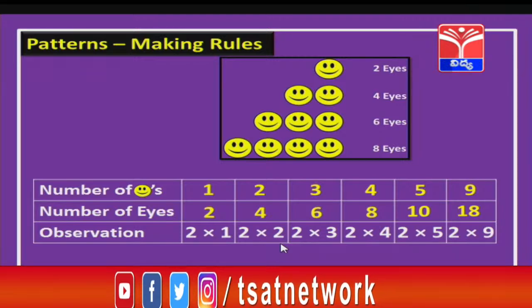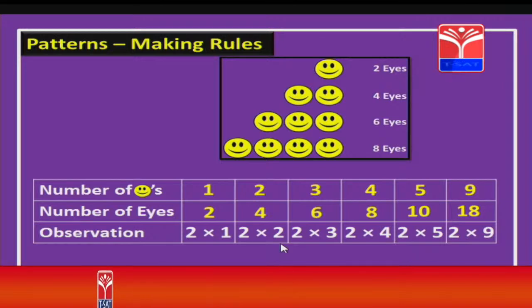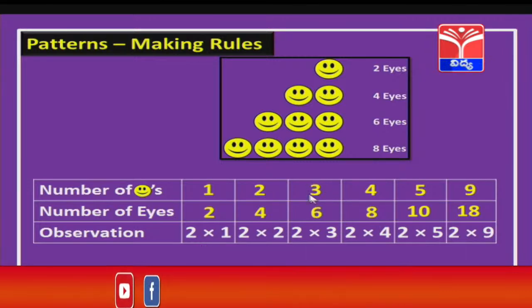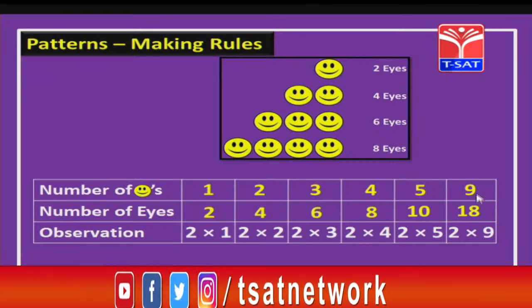But why did we write like this children? Take a close look at this. So 1 is the number of smileys, so here 2 into 1. Here number of smileys are 2, so I wrote 2 into 2. Here number of smileys are 3, so 2 into 3. Like that, the number of smileys are 9 here, then we are writing 2 into 9.